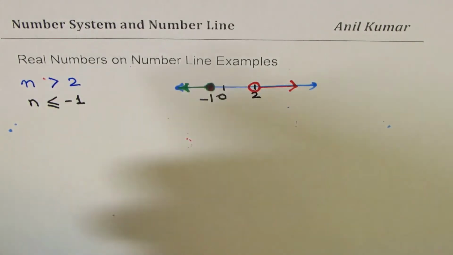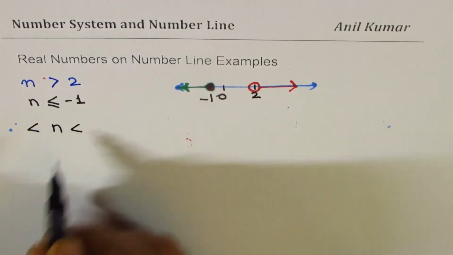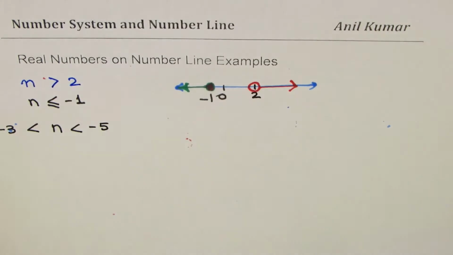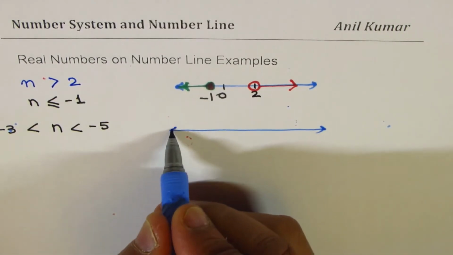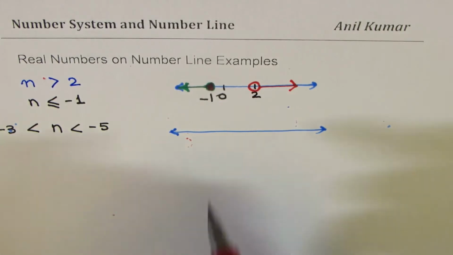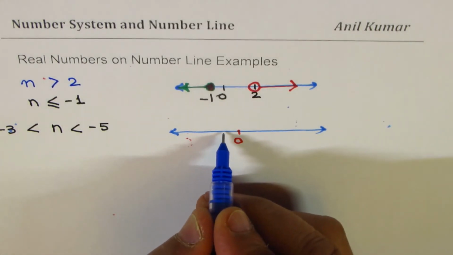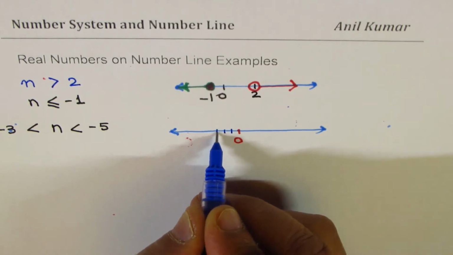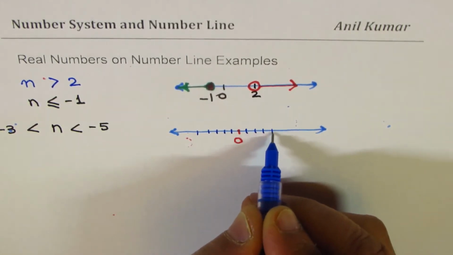Now if I have to represent a number n which is between two numbers, let us say minus 3 and 5, how do I do that? That could be done like this. On a number line, let's mark our 0 and then take the two numbers. Let's say this represents 1, right? So 1, 2, 3, 4, 5.